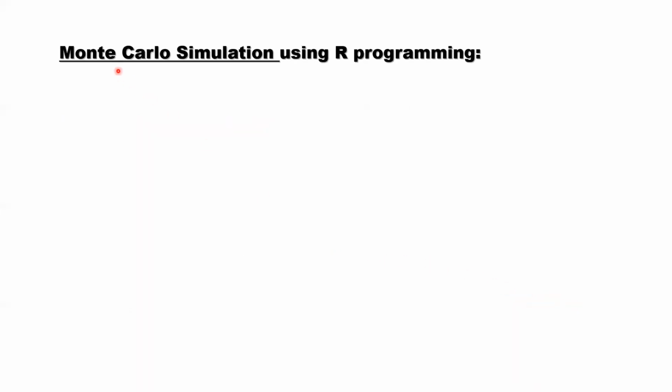Let's consider the second method, Monte Carlo simulation using R programming. By the way, R programming is very popular and powerful in data science, statistics, machine learning, and big data. The following R code is very easy to understand if you have a little background in programming, like Java, Python, C++, or any of those basic languages.